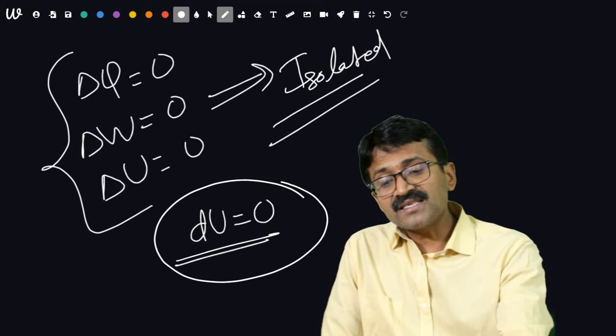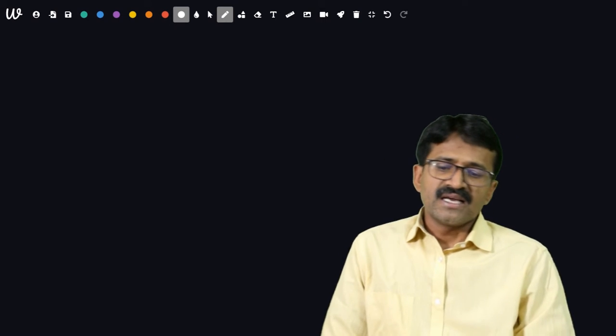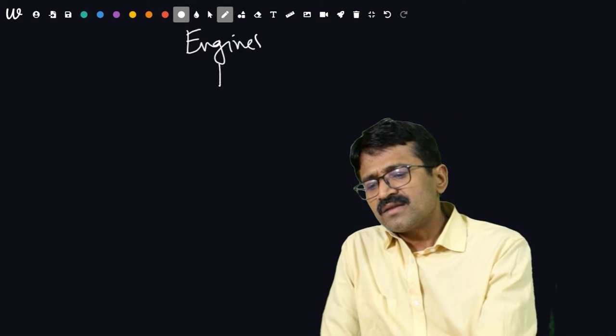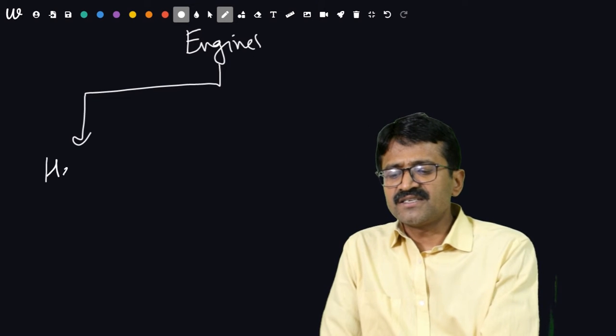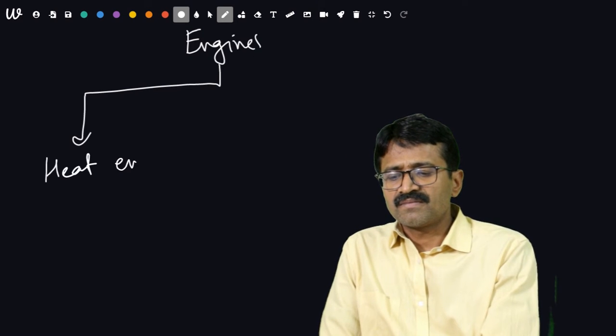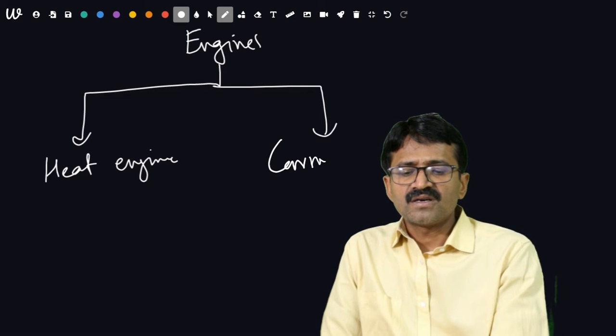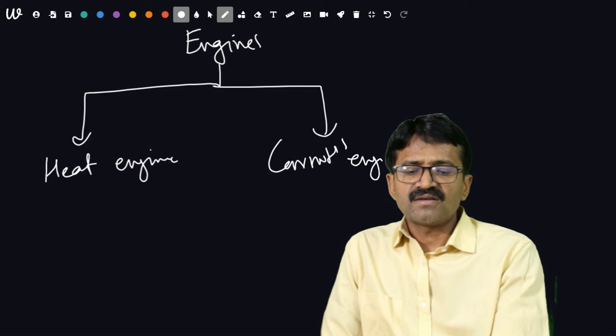Now, the question arises, what about the engine? There are basically two kinds of engine. First is the heat engine, and second is the Carnot engine.